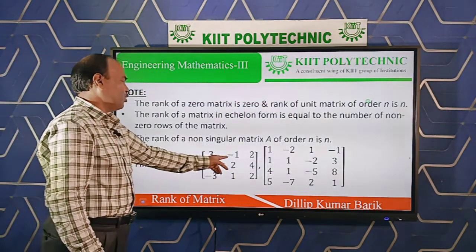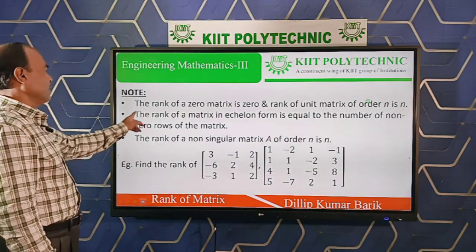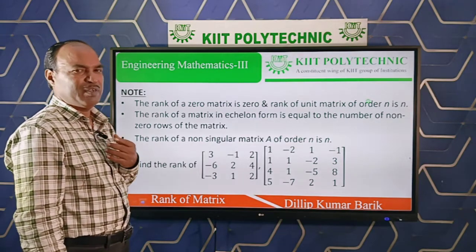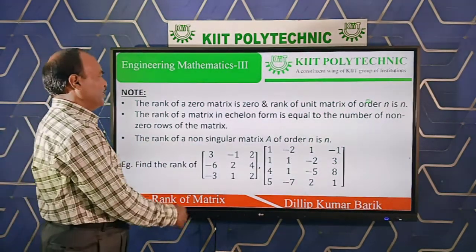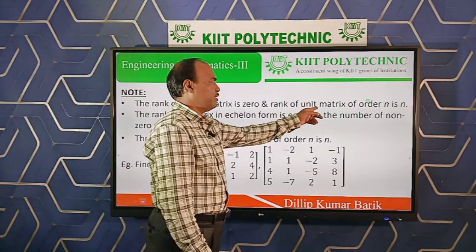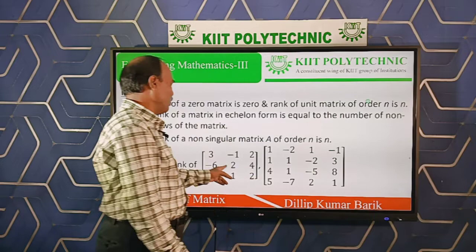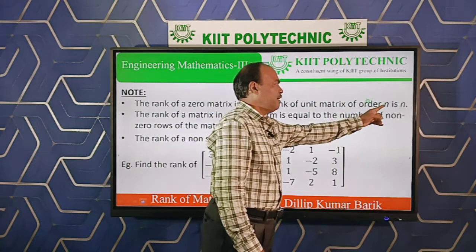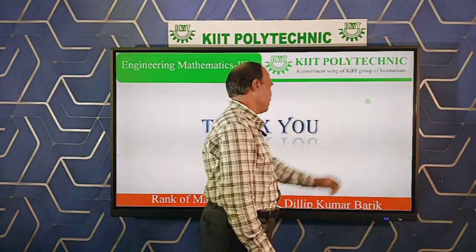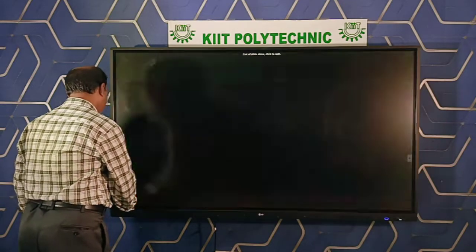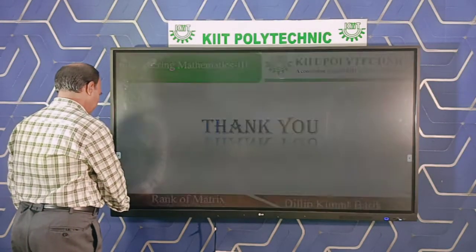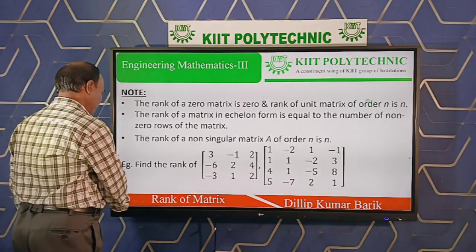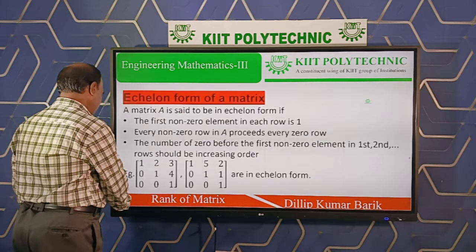Suppose I take 2 examples here, and a note here is the rank of a 0 matrix is 0. A 0 matrix means all the elements of the given matrix are 0. And the rank of a unit matrix, we already know, is a square matrix whose main diagonal elements are 1. Its rank is the same as its order. Suppose the order is 2, then the rank is also 2. Let us come to an example to discuss these facts.